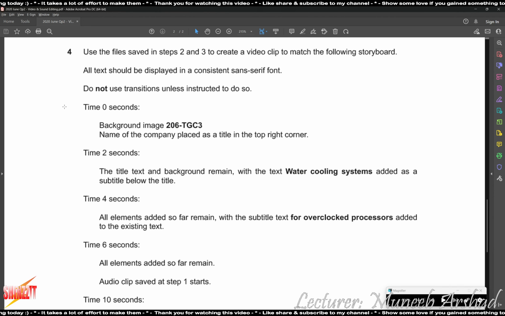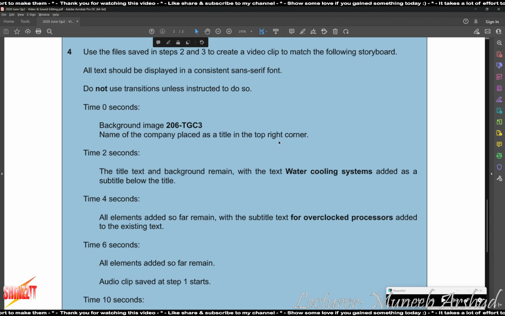Use the file saved in step 2 and 3 to create a video clip to match the following storyboard. All text should be displayed in a consistent sans serif font. Sans serif font means Microsoft Sans Serif. Do not use transitions unless instructed to do so. Okay. So time 0 seconds, background image, which is this. Name of the company placed as a title in the top right corner.